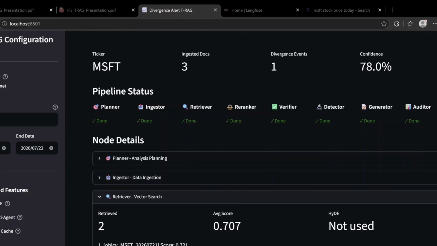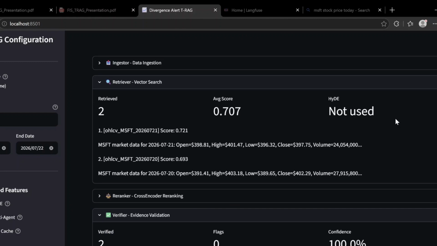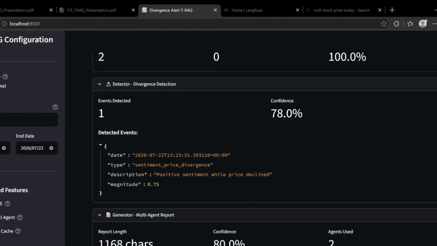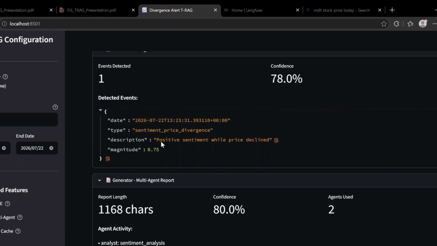For Microsoft, it has retrieved two documents, so we can understand how the re-ranking has happened. For the two documents, it has given different scores, 0.72 and 0.69. And the re-ranker has re-ranked them. In some cases, it is possible that the other document can come on top. On the basis of this, it has given a description like positive sentiment while price declined.